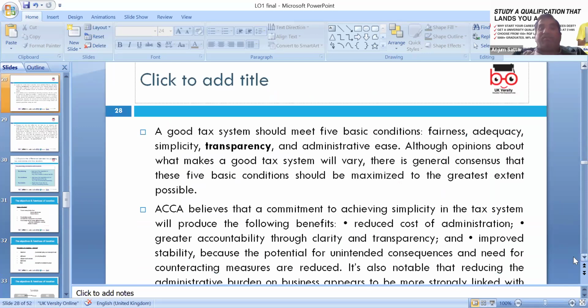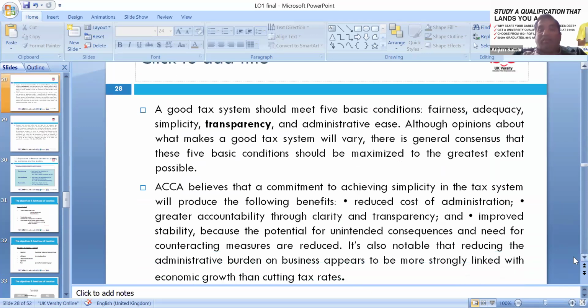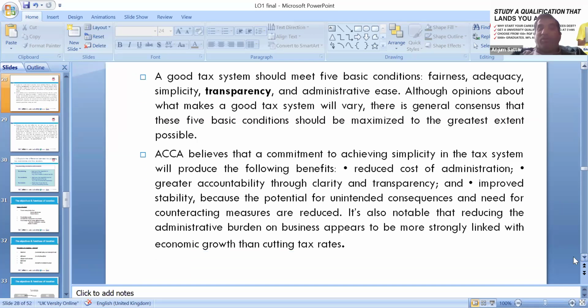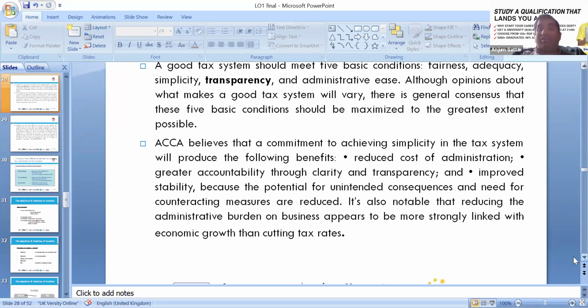A good taxation system should have five things: fairness, adequacy, simplicity and transparency, and administrative ease. These are the crucial things. ACCA believes the commitment to achieving simplicity in the tax system reduces the costs of administration, like QuickBooks and so on, and brings greater accountability through clarity and transparency, and improves stability, because of the potentially unintended consequences that need counteracting measures.